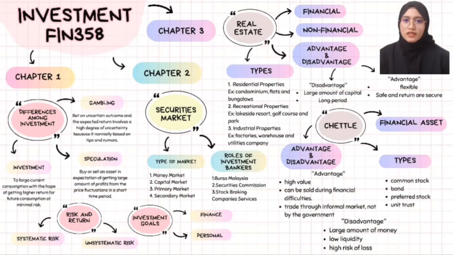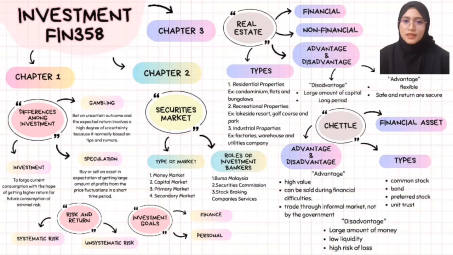The advantage of chattel is that it is high value and it can be sold during financial difficulties, and it is a display of wealth. Most items are protected by insurance. The disadvantage of chattel is that it involves a large amount of money. It has low liquidity with a high risk of loss and forgery, and is traded through an informal market, but not by the government.